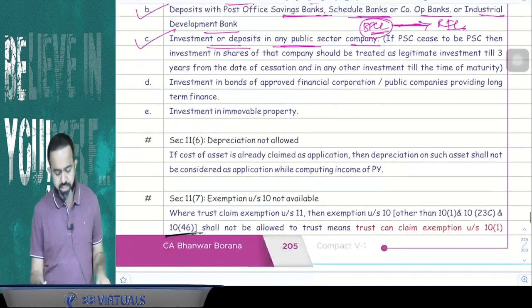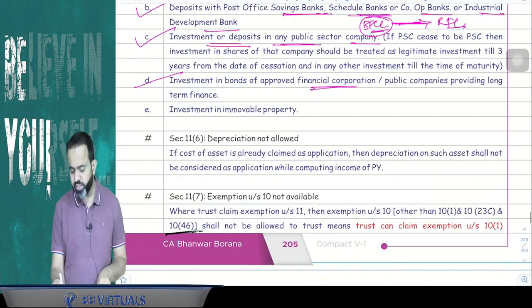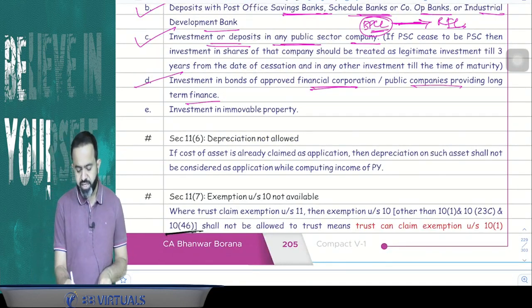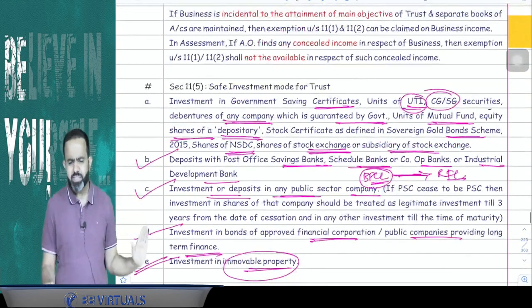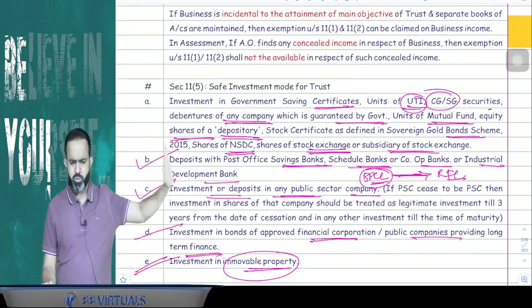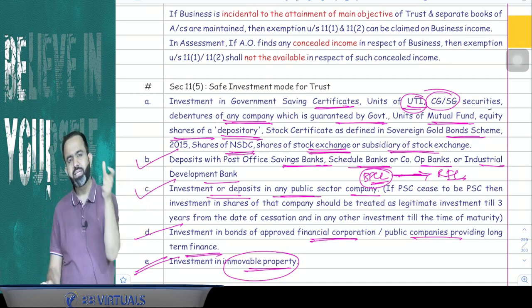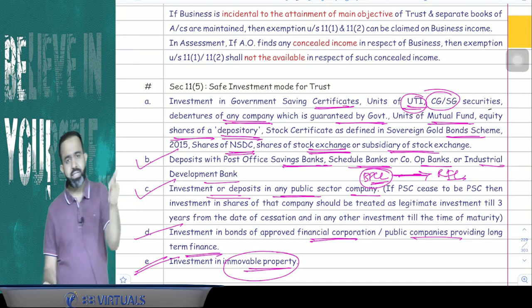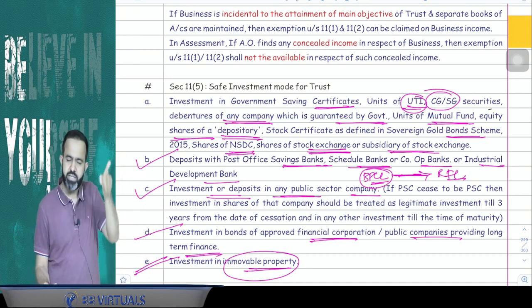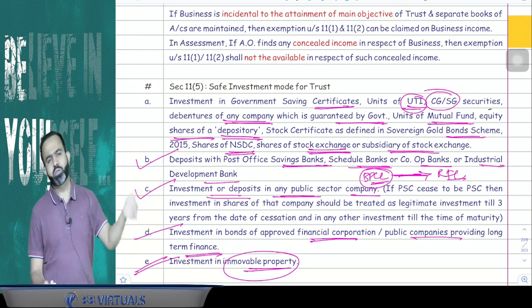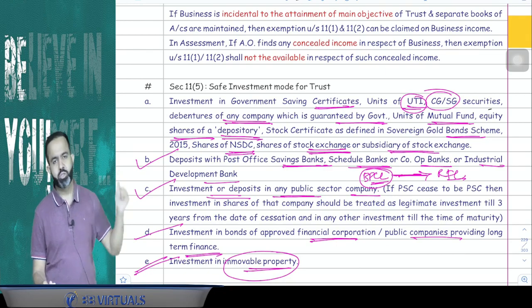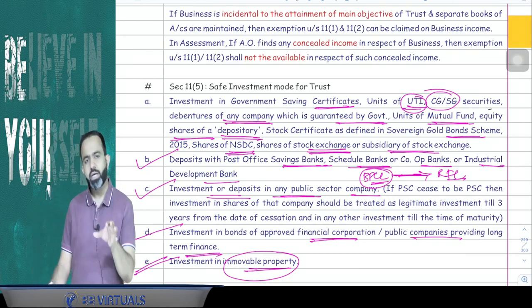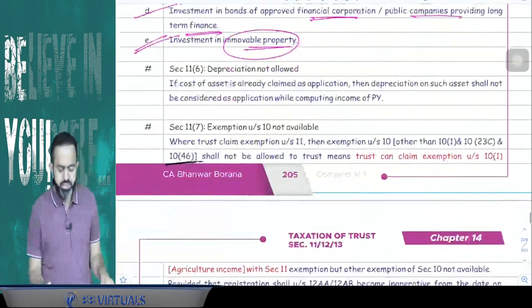Yes. Now the next part is related to investment in bonds of approved financial corporations, public companies providing long-term finance, or investment in immovable property. Here the trust can invest. Now there is no need to remember these points for examination purposes. Just remember that for a public sector company, if it ceases to exist, then in case of shares, for the next 3 years it will be treated as a legitimate investment, and in case of debentures, bonds and all, till the date of maturity it will be treated as a legitimate investment.